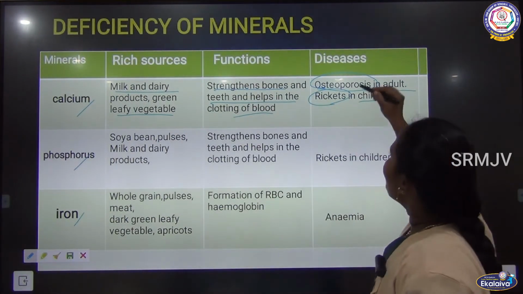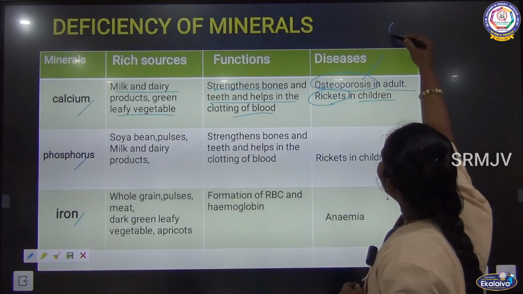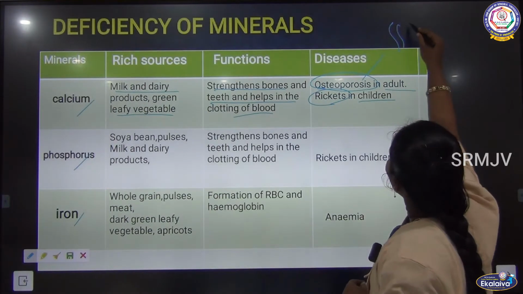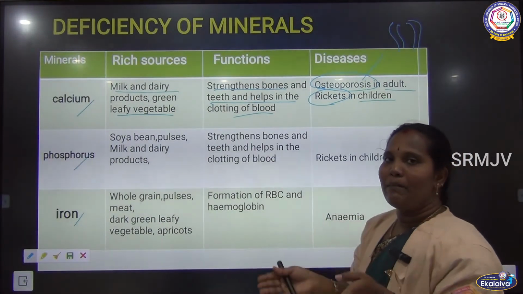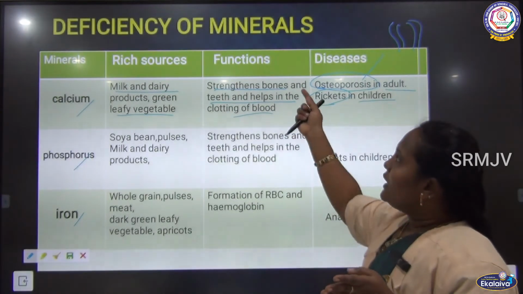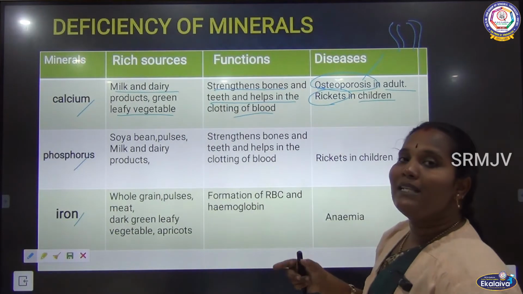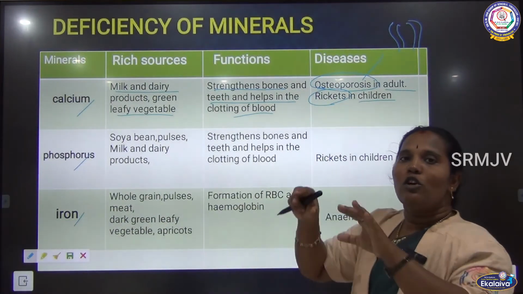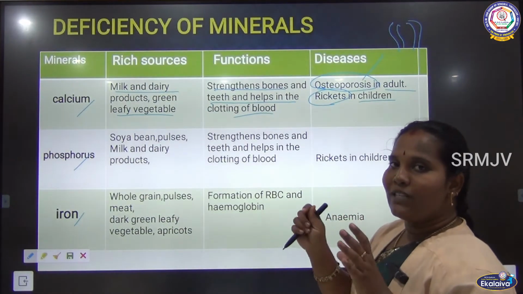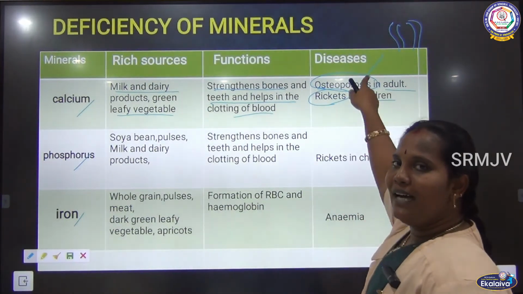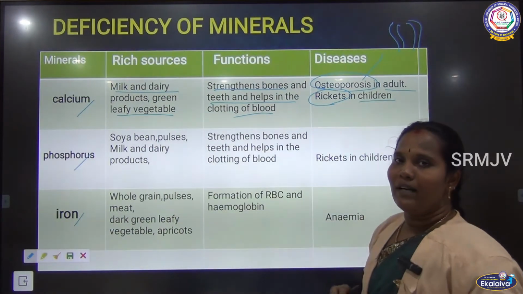What does osteoporosis mean? In adults, the leg, after the knee, will look bended, like a bow shape, because calcium gives strength to the bones. If calcium is not there, the bones are not strong, so they look bent. That is the osteoporosis disease. Rickets is also a weakness of the bones.